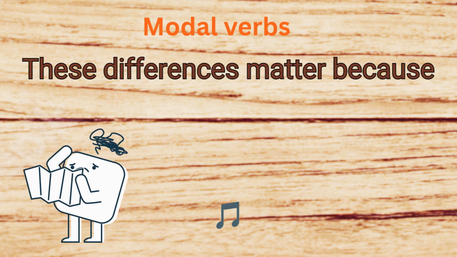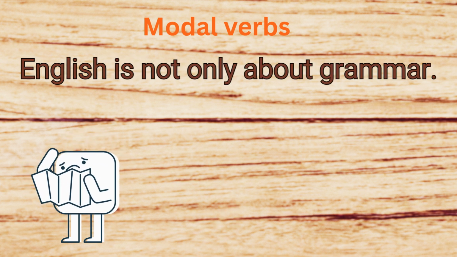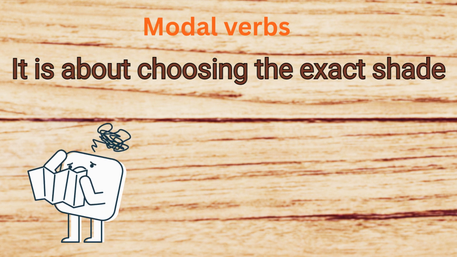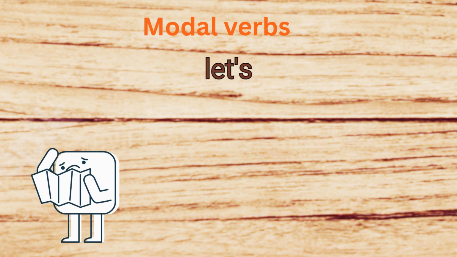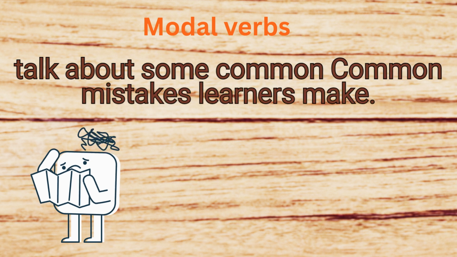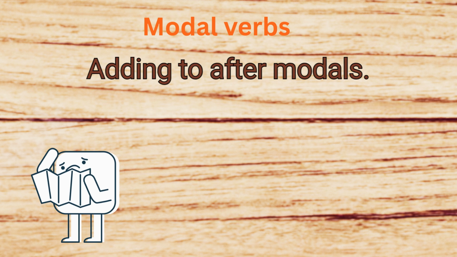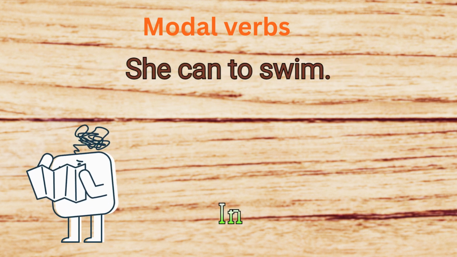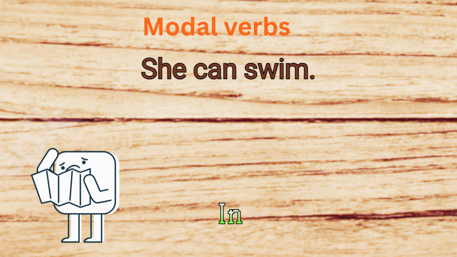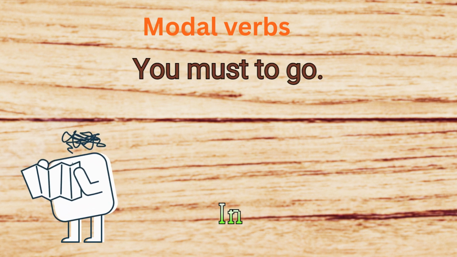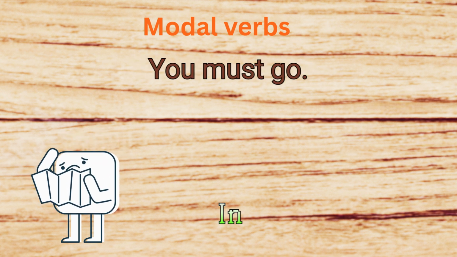These differences matter because English is not only about grammar. It is about choosing the exact shade of meaning you want. Now, let's talk about some common mistakes learners make. Mistake 1. Adding to after modals. Wrong: She can to swim. Correct: She can swim. Wrong: You must to go. Correct: You must go.